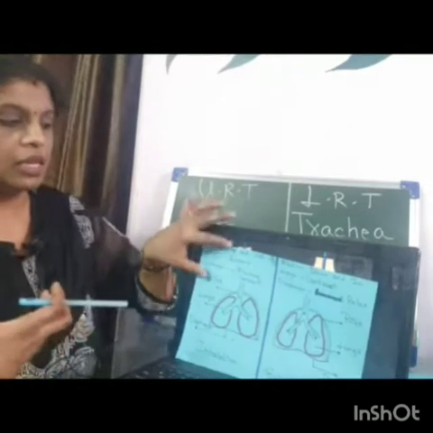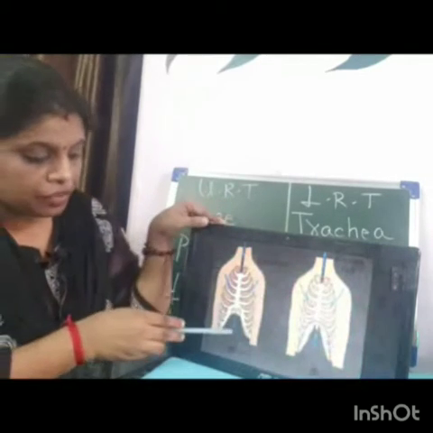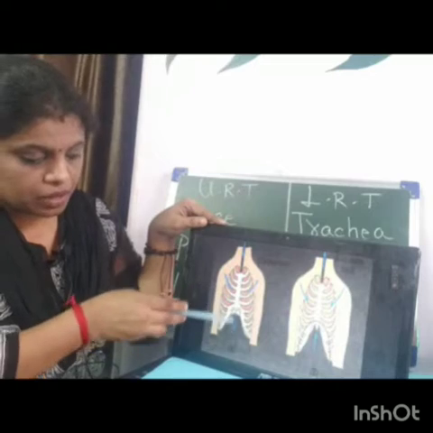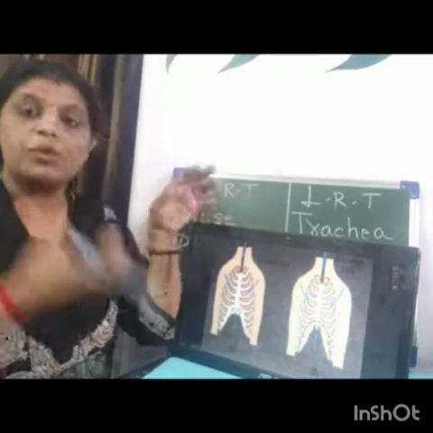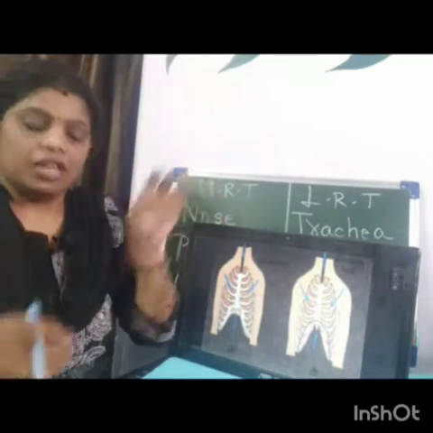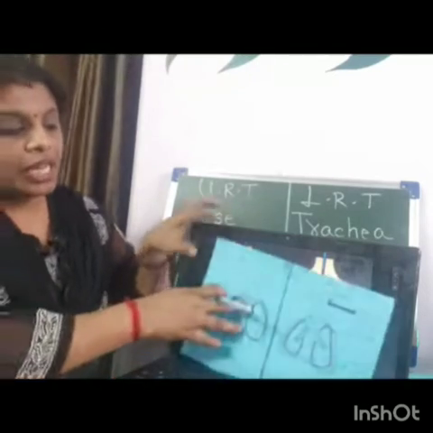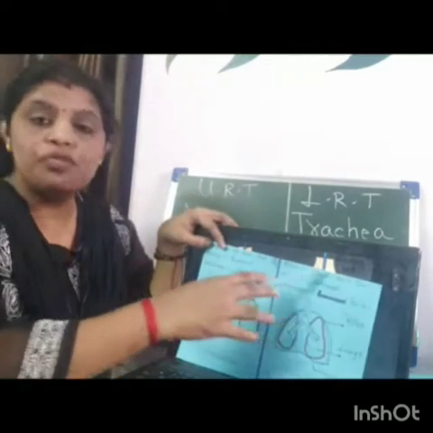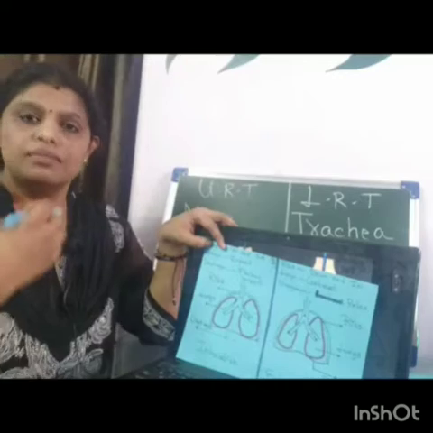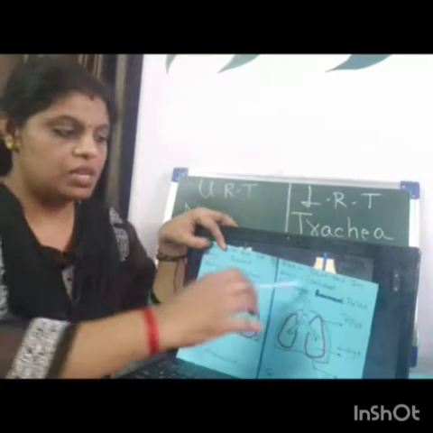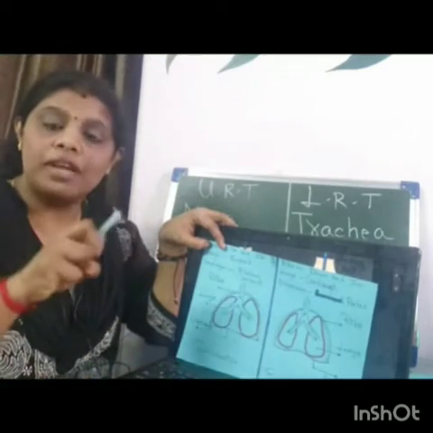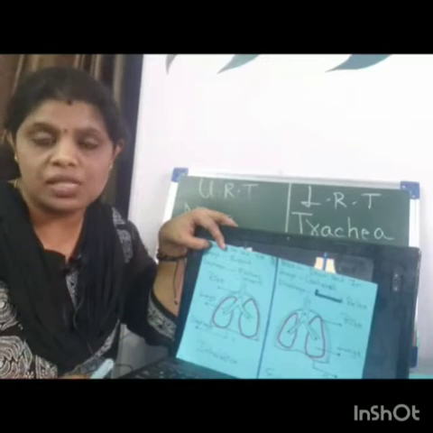See here, you can see the picture, the diaphragm is pulled down, flattens. Whereas during exhalation, the ribs move down and inwards. Lungs contract because they are emptying the carbon dioxide, emptying the air.